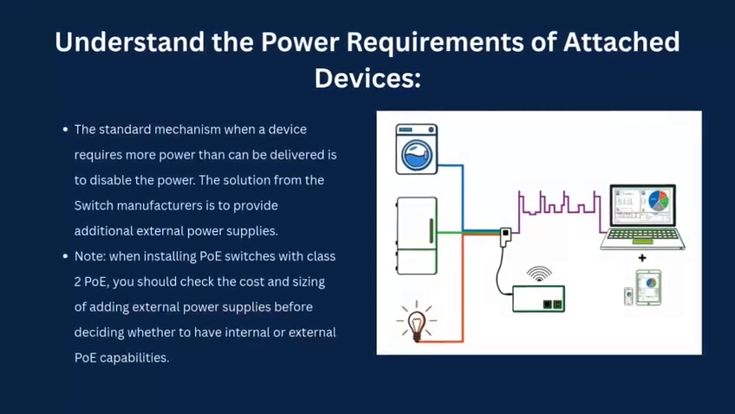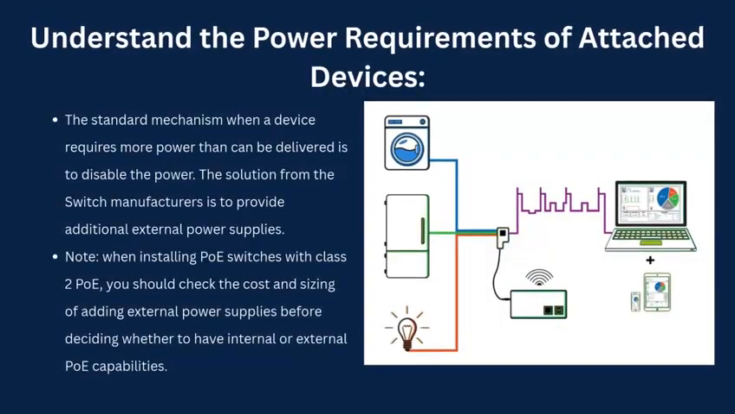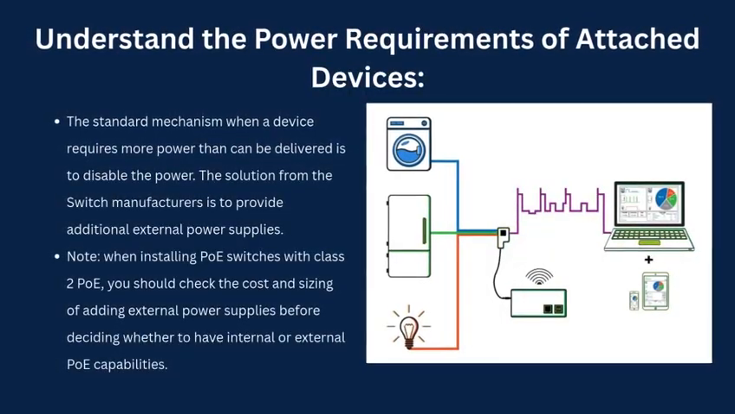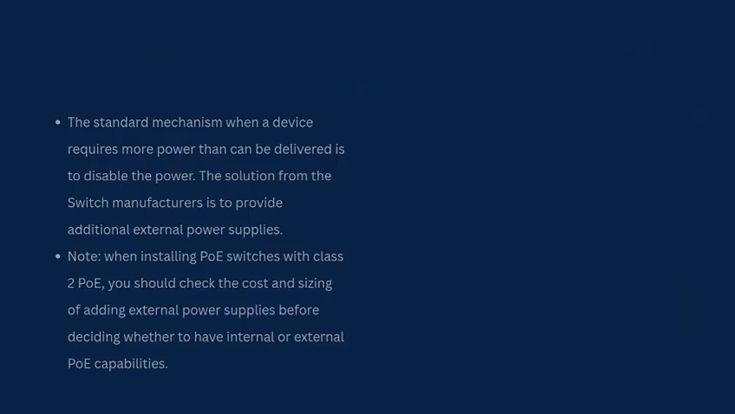Understand the power requirements of attached devices. The standard mechanism when a device requires more power than can be delivered is to disable the power. The solution from the switch manufacturers is to provide additional external power supplies. Note: when installing PoE switches with Class 2 PoE, you should check the cost and sizing of adding external power supplies before deciding whether to have internal or external PoE capabilities.